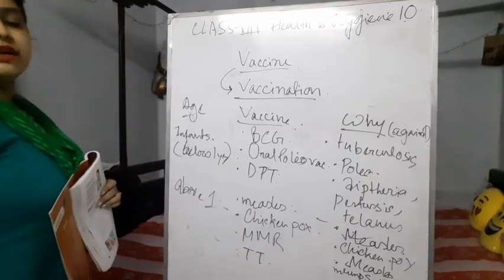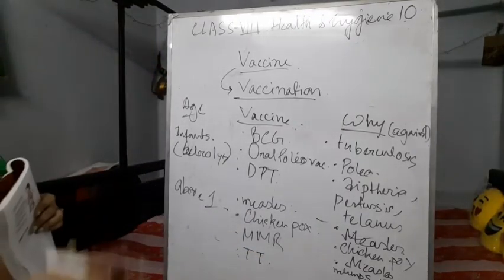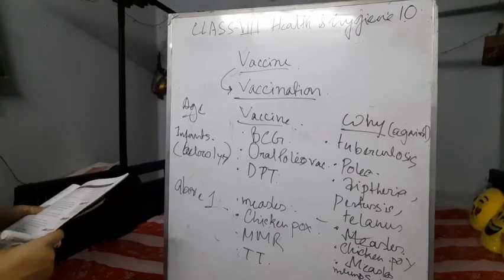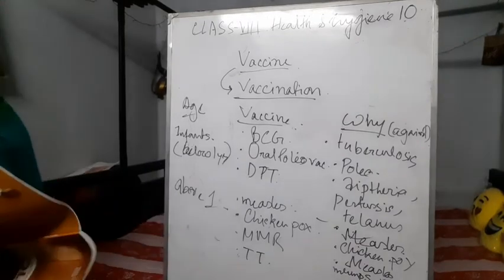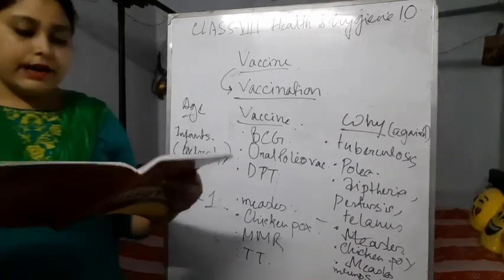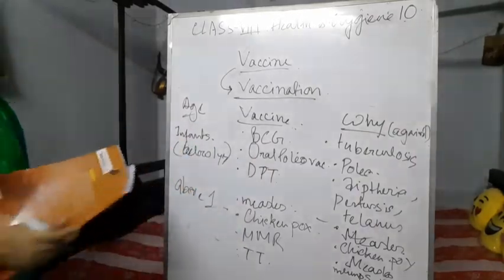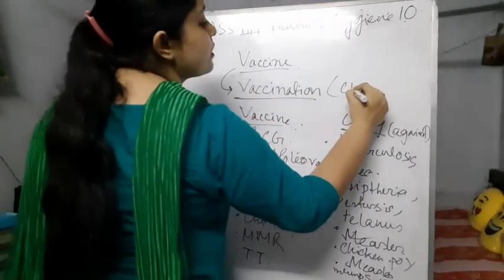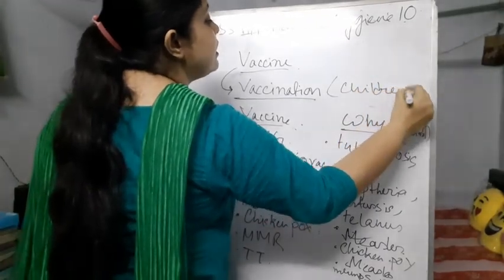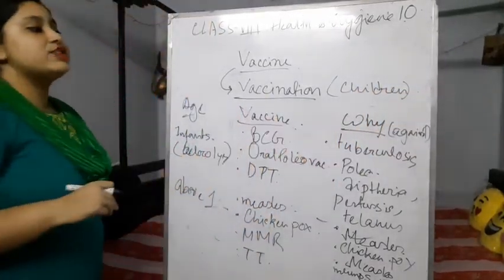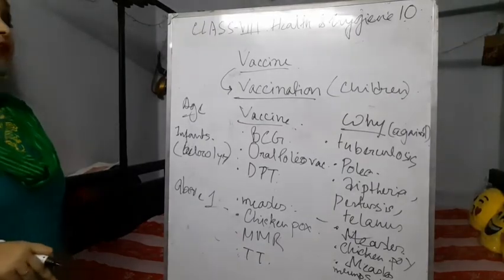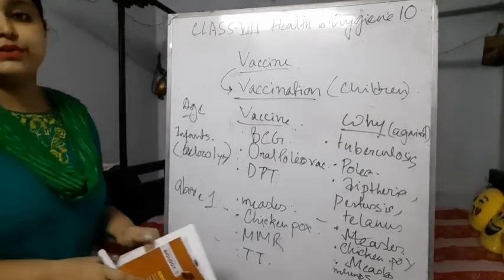It is for protection against tetanus. So these are the vaccinations which are usually for children. Till our age 18, we used to have some of the vaccines, but it is for the children only.